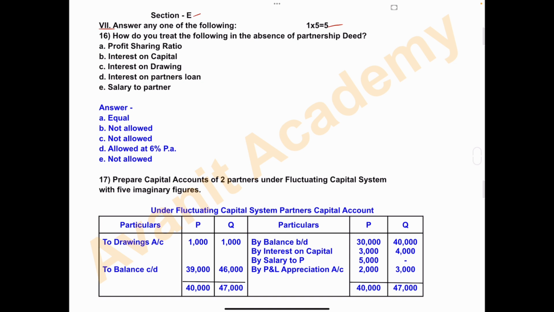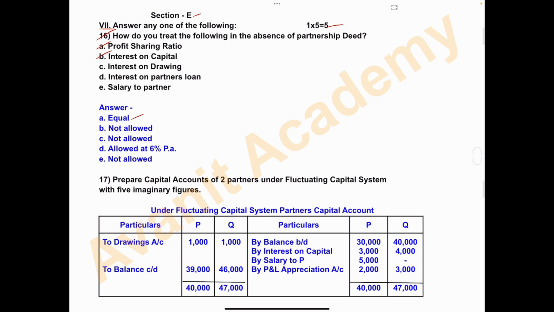Question number 16. How do you treat the following in absence of partnership deed? First item is profit sharing ratio. Okay, in the absence of a partnership deed, how do we treat all these items. Point A, profit sharing ratio. Answer is equal. The partners will share the profit and losses equally. B, interest on capital.